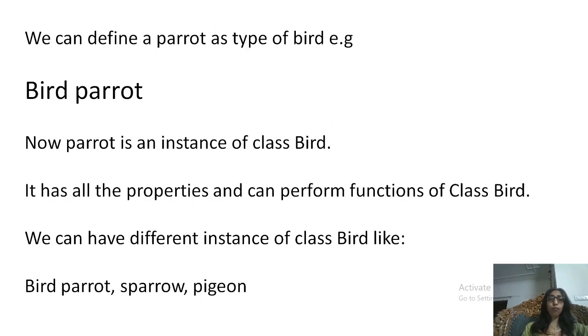And then we can define different types of birds, like parrot. Now parrot is an instance of class bird. It has all the properties and can perform the functions of class bird. And we can have different instances of class bird, like we can define parrot, sparrow and pigeon. It is automatically defined that sparrow has wings and it can fly.